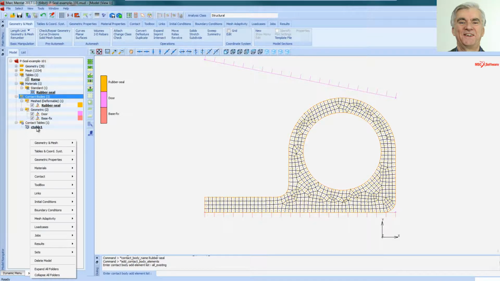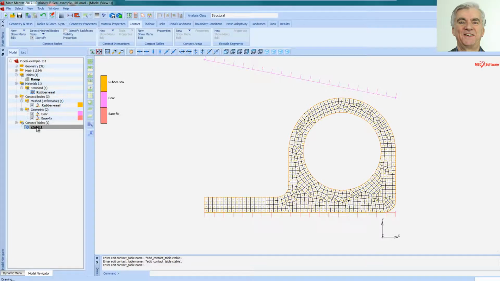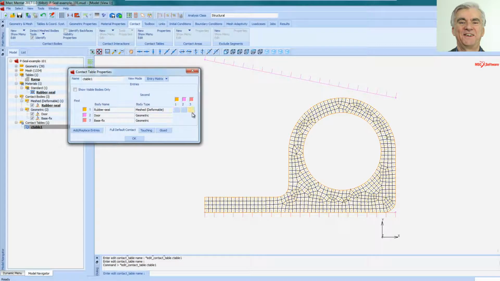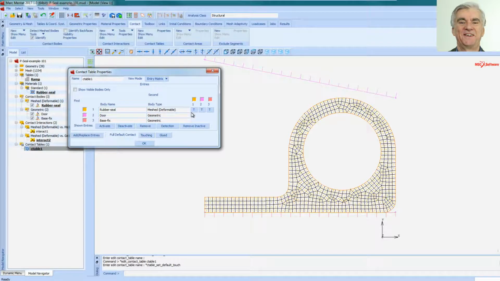Now when I click on the contact table, or double click on it I should say, we have three items which can touch each other. And I'm going to tell it how to do that. What I'm going to do is use this default at the bottom. I'm going to say the default is all touching. Isn't quite what I want, because I want the rubber seal to actually be glued to item 3, which is base fix.